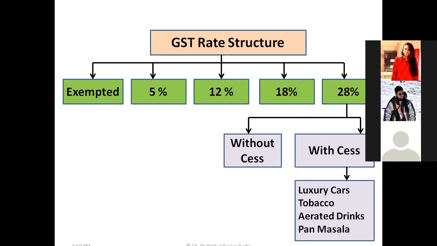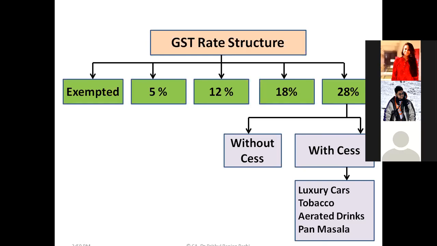I will explain this concept later. On some items cess is levied, which is additional tax, and some items are without cess. Normally luxury items or demerit items like tobacco products attract this additional compensatory cess.